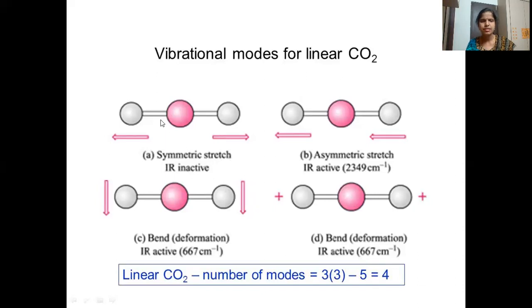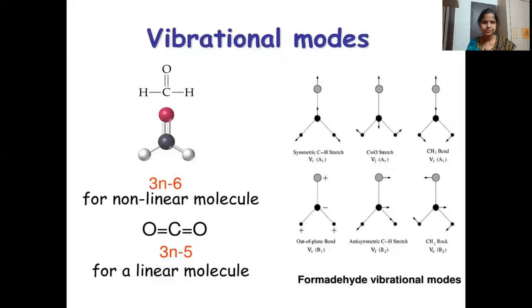Why? Because it is linear. Both are the same, oxygens on both sides, so there is no change in dipole moment. So it is IR inactive, whereas asymmetric stretching is IR active. The absorption band is seen at 2349. Bending is also IR active, at 667, the bending deformation. So generally 2 bands we have to observe for carbon dioxide.